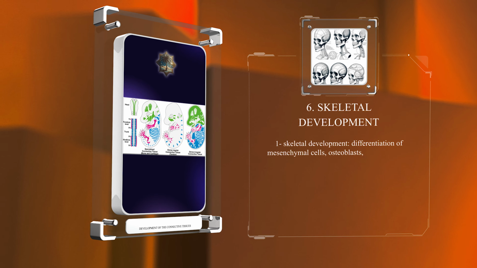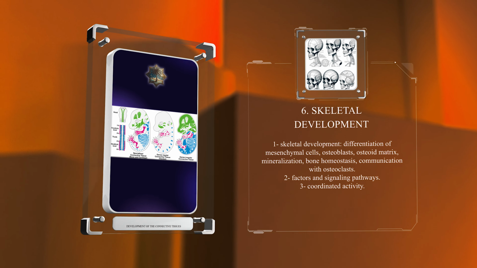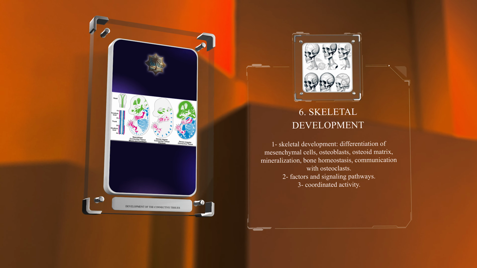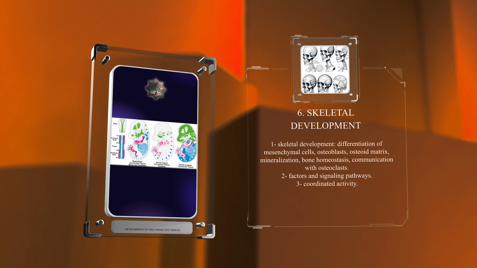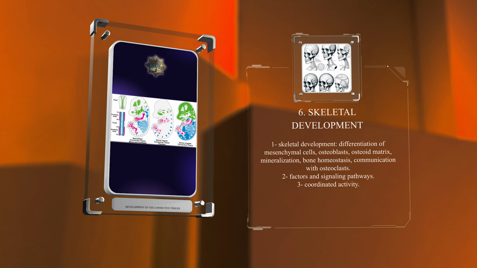In summary, the process of skeletal development includes the differentiation of mesenchymal cells into osteoblasts, the deposition of an osteoid matrix, mineralization, and the regulation of bone homeostasis through communication with osteoclasts. This coordinated activity involves various factors and signaling pathways.